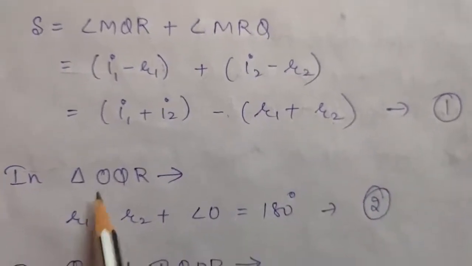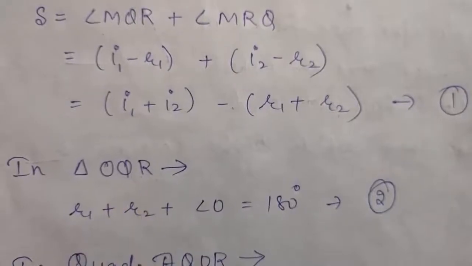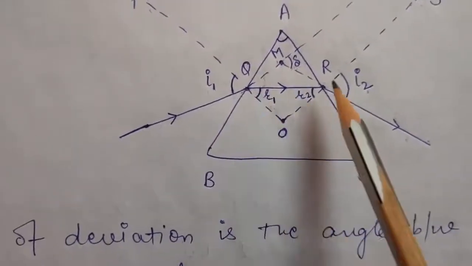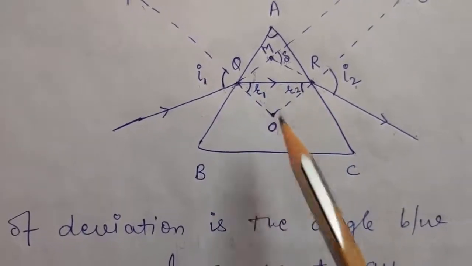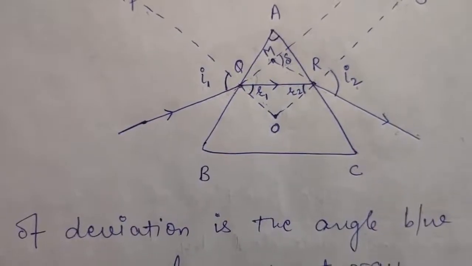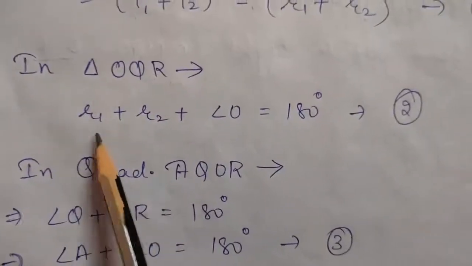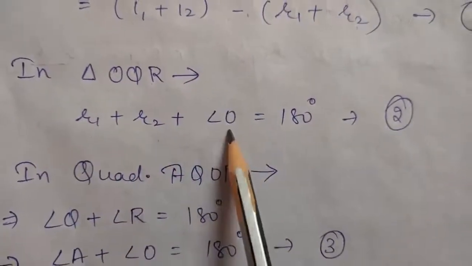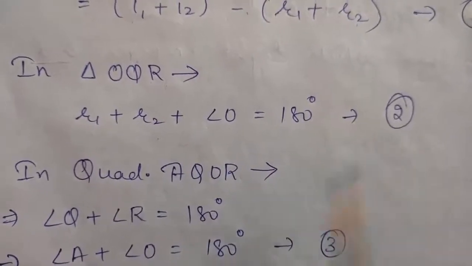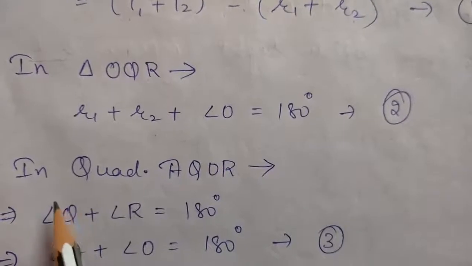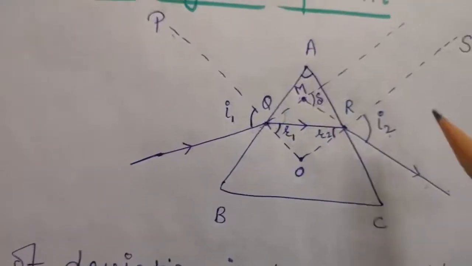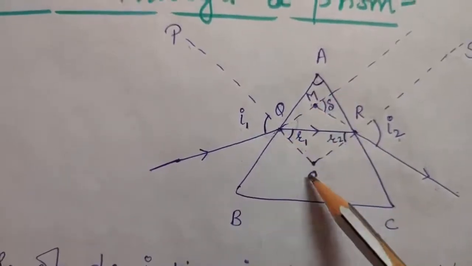Okay, now in triangle OQR, this is angle R1, this is angle R2 and this is angle O. As you know, the sum of three angles of a triangle is 180 degrees. So we can say angle R1 plus angle R2 plus angle O will be equal to 180 degrees, mark it 2. Okay. Now let us consider quadrilateral AQOR. That is quadrilateral AQOR.